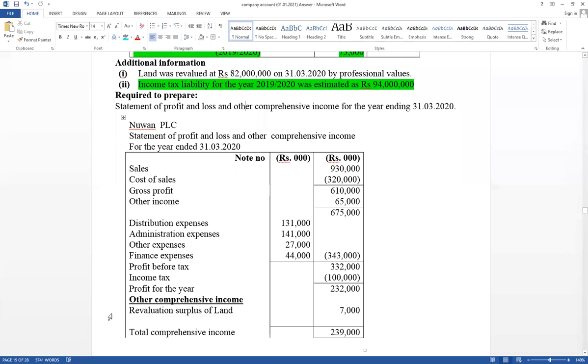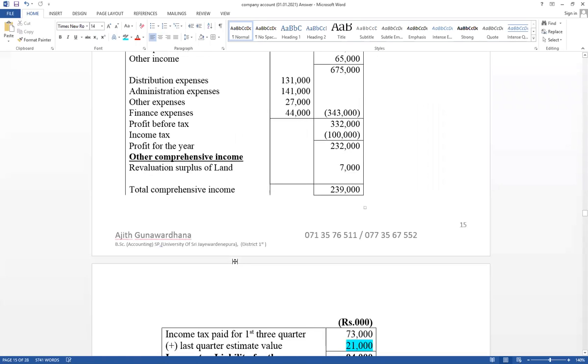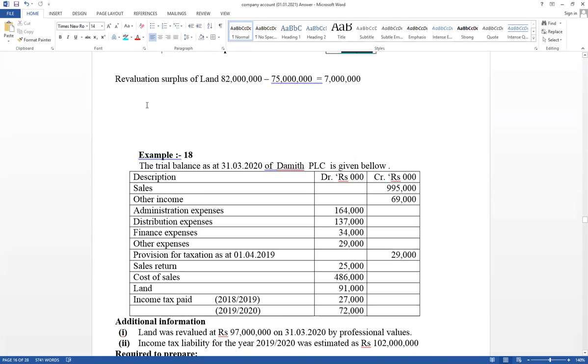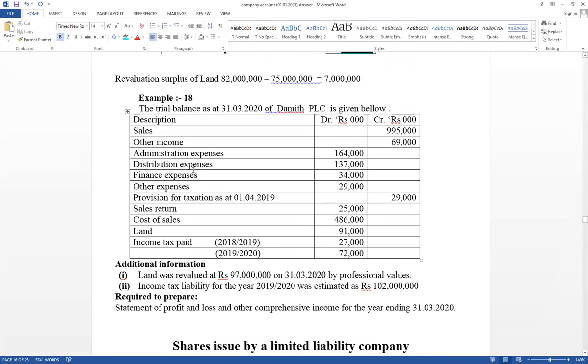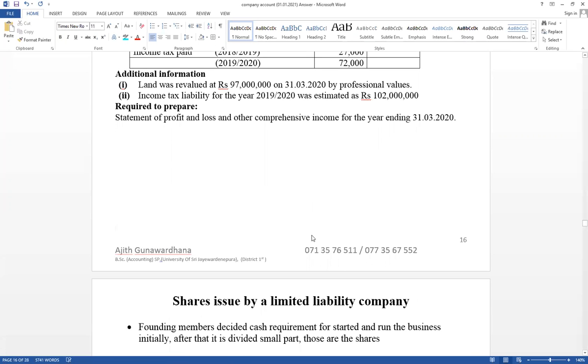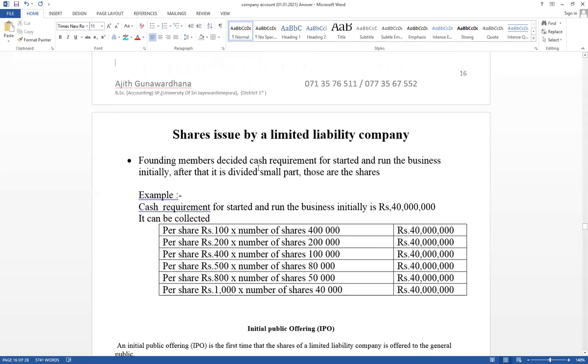Under other comprehensive income, only the revaluation surplus should be included. If a revaluation loss is given, it should be included under other expenses. Question number 18 is homework, only the numbers change, same information. Now, very important: share issues, initial public offer, rights issue, as well as bonus issue. Definitely they ask in the paper.